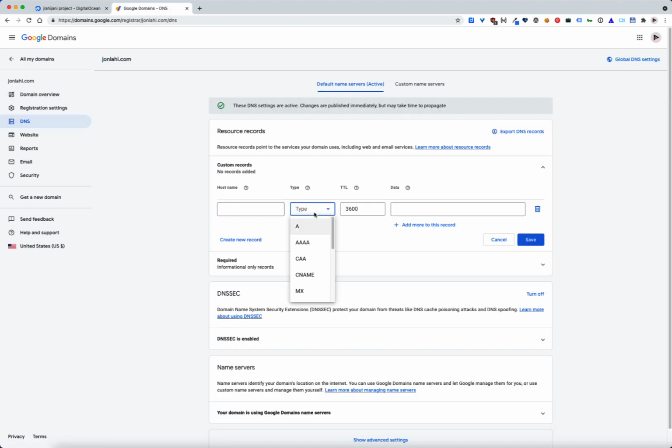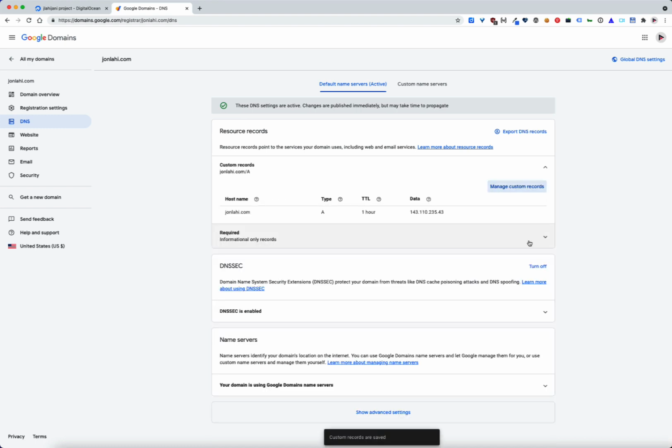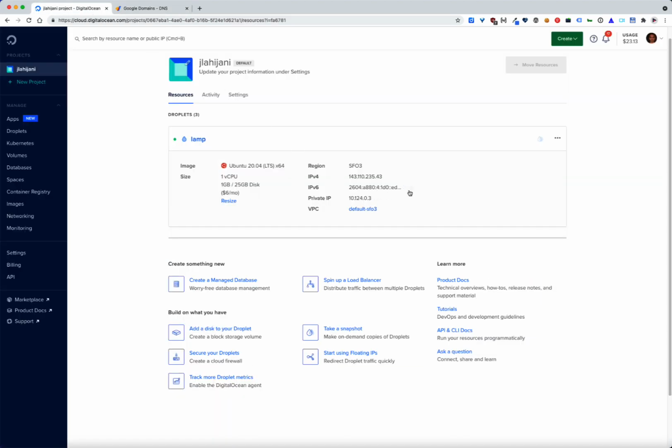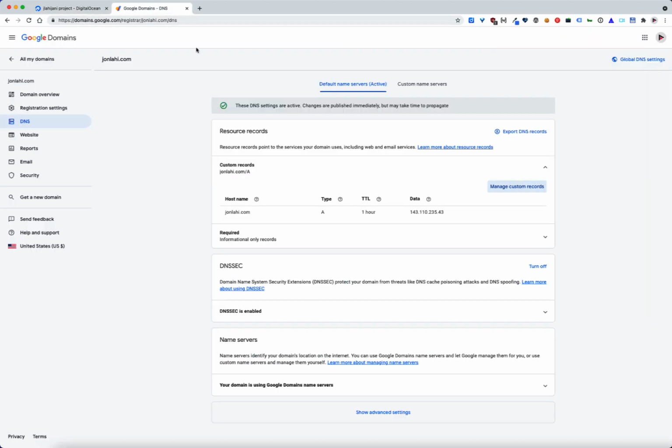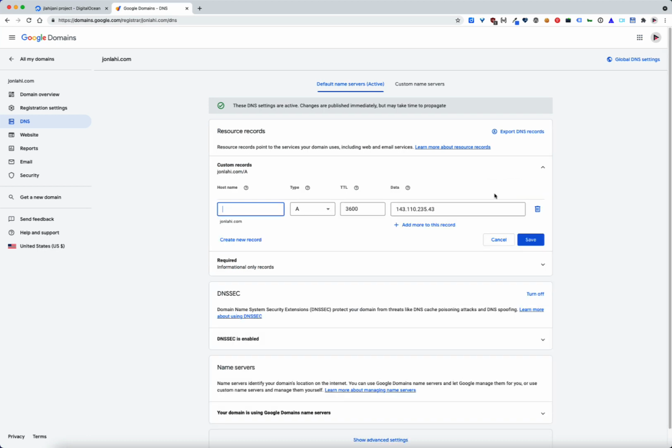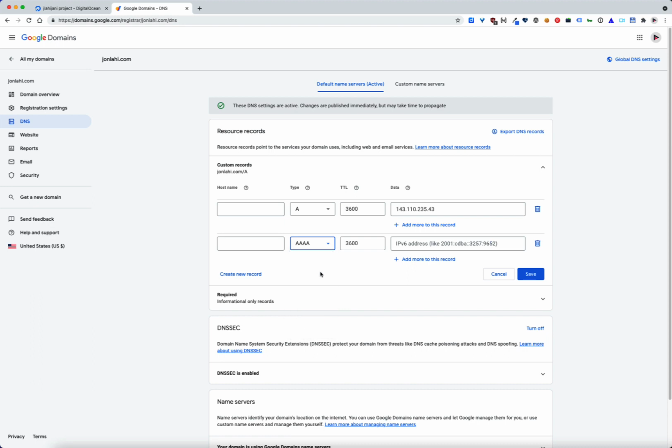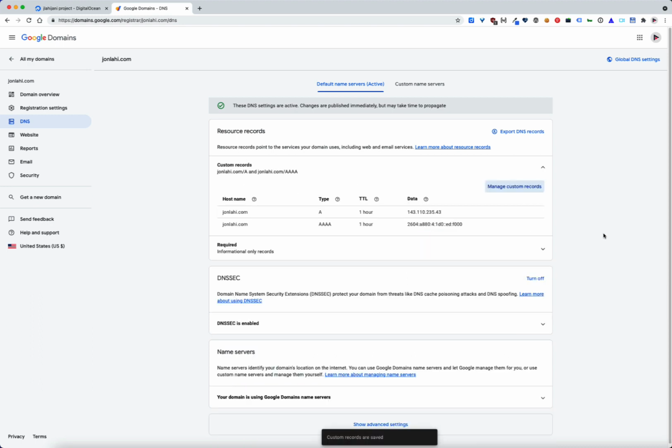So I will set the A record to that IP address. And then we can also do the IPv6 address. So if I come here and I copy the IPv6 address, and then I add another record, I can use the AAAA, which is IPv6, and save that as well. So that's ready to go.